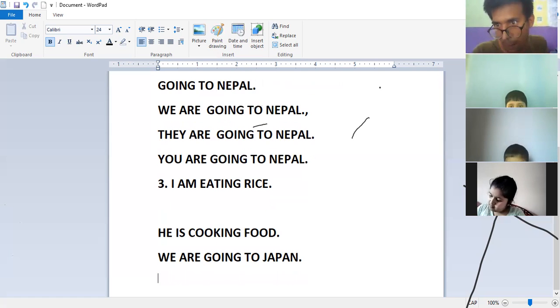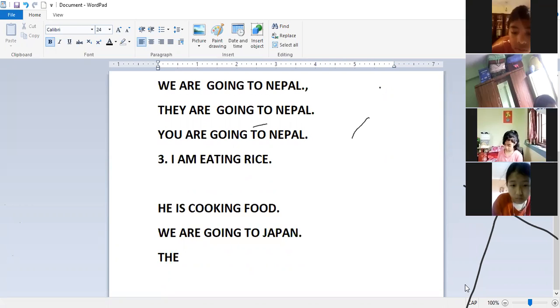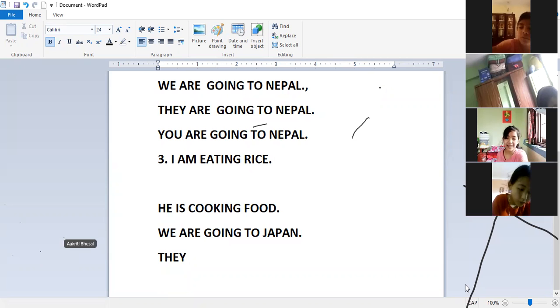So now another example. Abhipsa, 1, 2, 3, can you tell? Subject is what? Subject is they. Stuti Thapa Magar, subject is they, make a sentence. Make one present continuous sentence. Now, sit down and make.